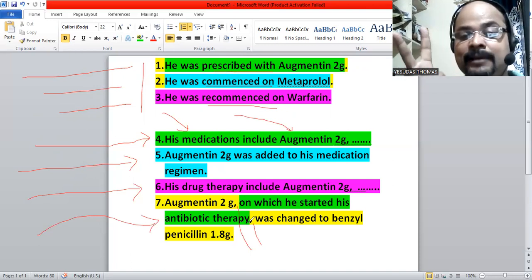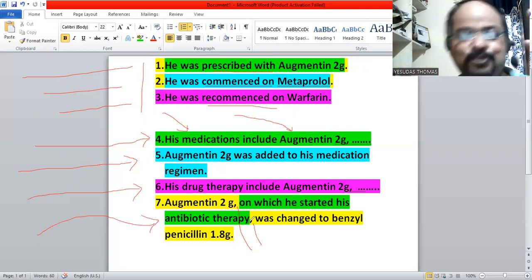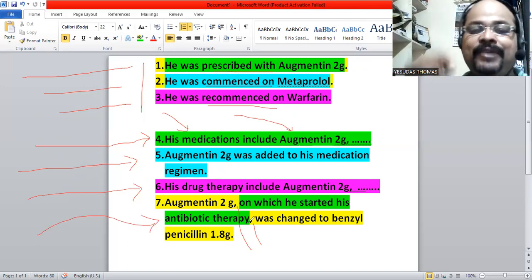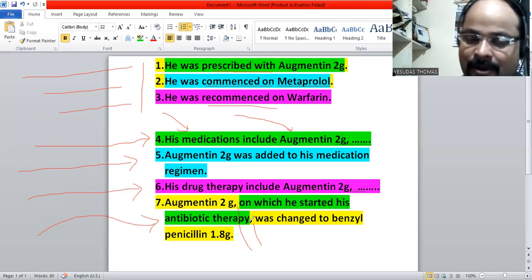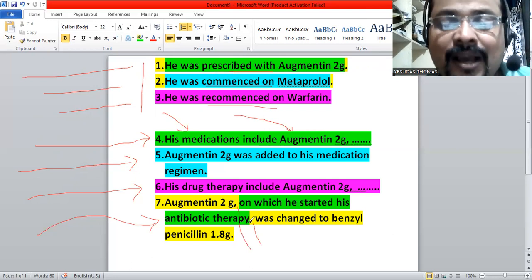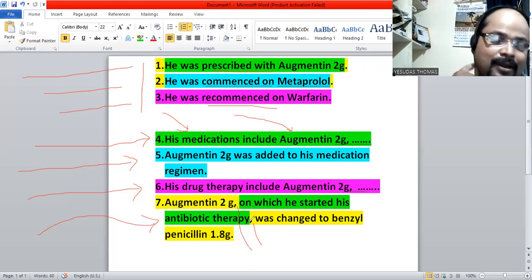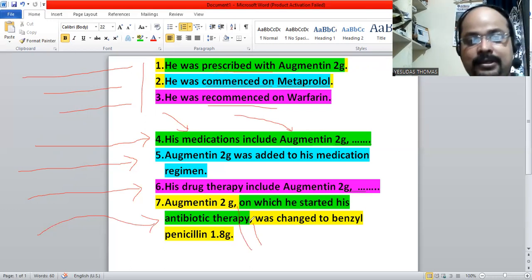The punctuation here, one is here, another one is here. So we separate Augmentin with was changed to benzyl penicillin. In between, we add something, the description, what we want to say: on which he started his antibiotic therapy, Augmentin 2 gram. Augmentin was his preliminary medication, his primary medication. He started antibiotic therapy with Augmentin. Right now, it is changed to benzyl penicillin 1.8 gram. That's it. So this is what the explanation is.